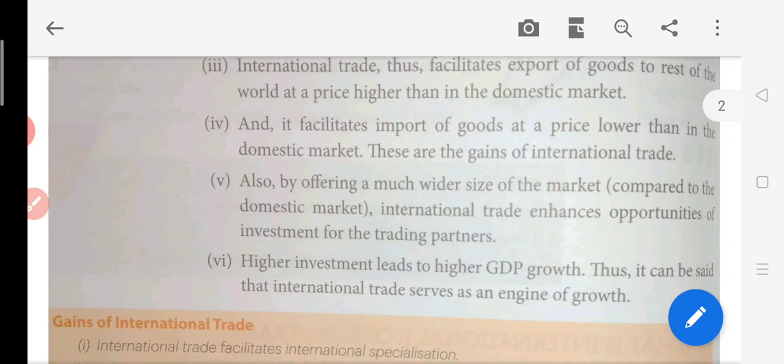Then the last point here is higher investment leads to higher GDP growth. So when all these trading partners are going to make more investment, more economic activity will go on in the country, and because of that the GDP growth will rise.